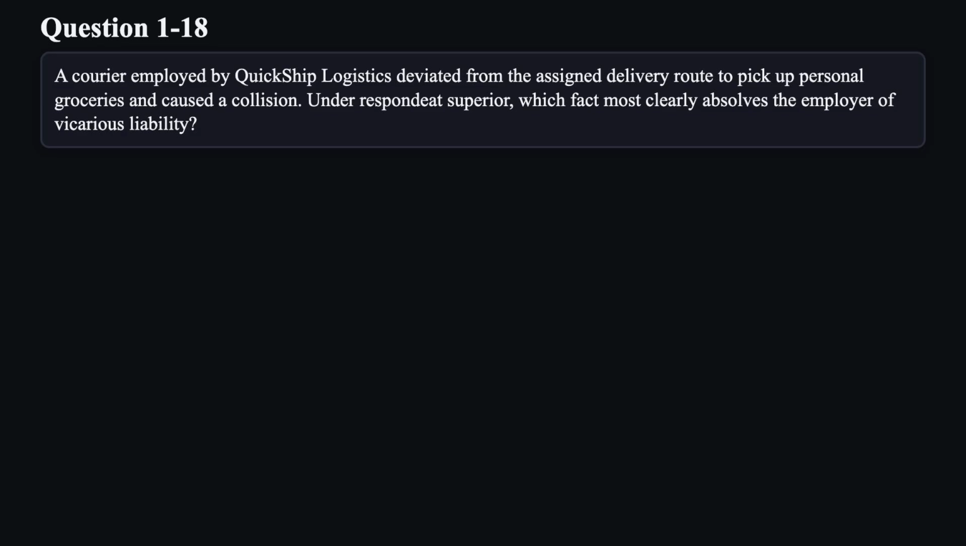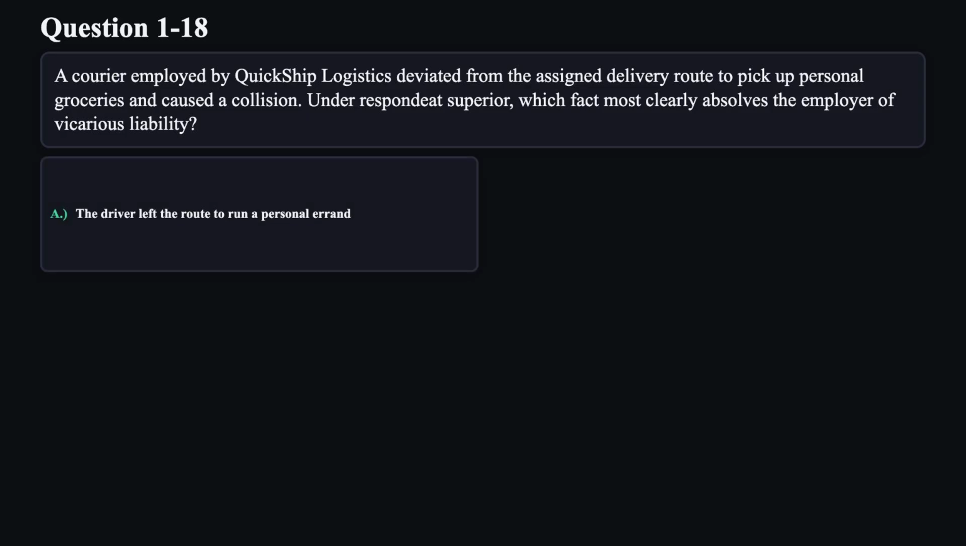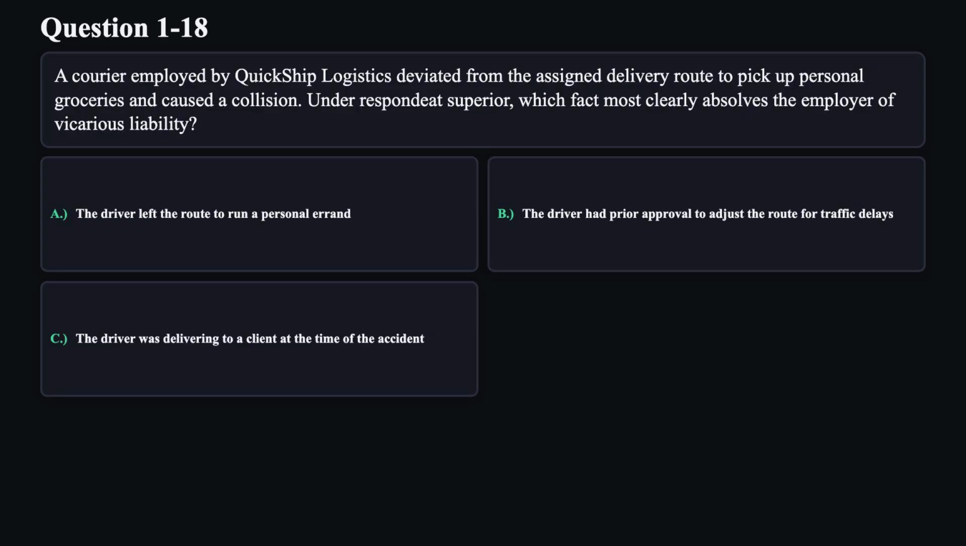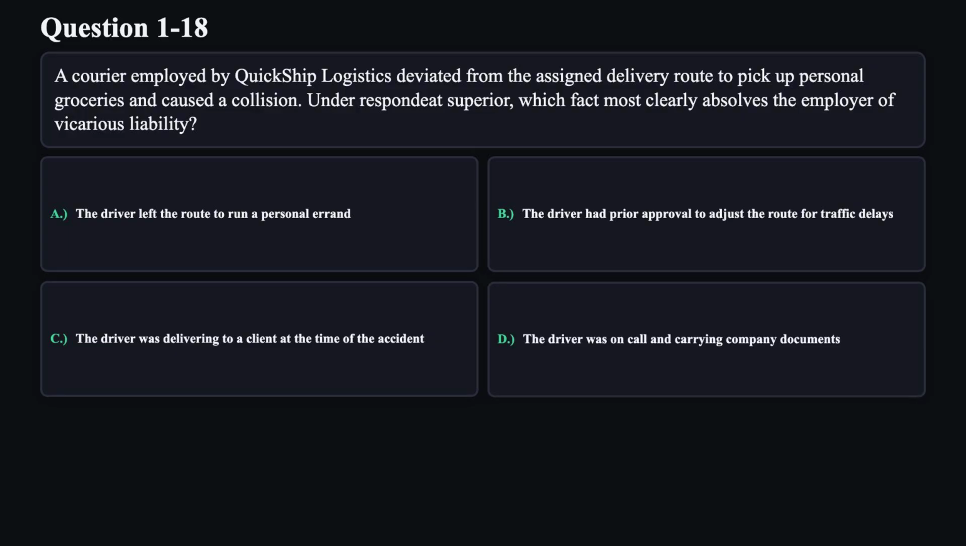Question 18. A courier employed by Quick Ship Logistics deviated from the assigned delivery route to pick up personal groceries and caused a collision. Under respondeat superior, which fact most clearly absolves the employer of vicarious liability? A. The driver left the route to run a personal errand. B. The driver had prior approval to adjust the route for traffic delays. C. The driver was delivering to a client at the time of the accident. D. The driver was on call and carrying company documents.